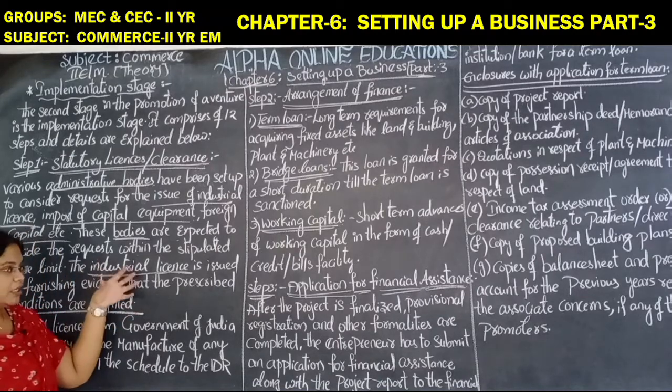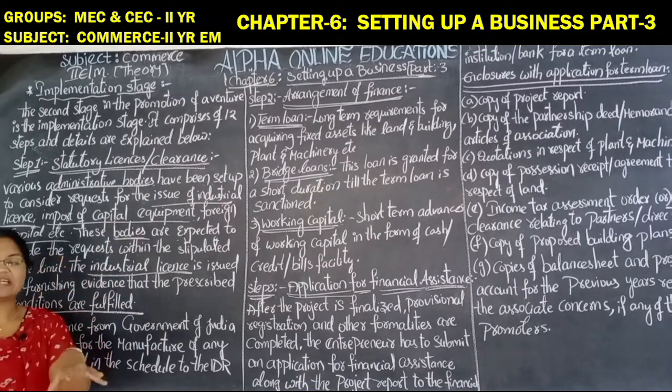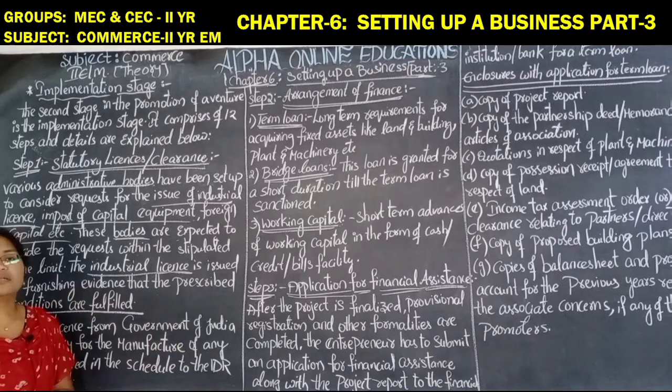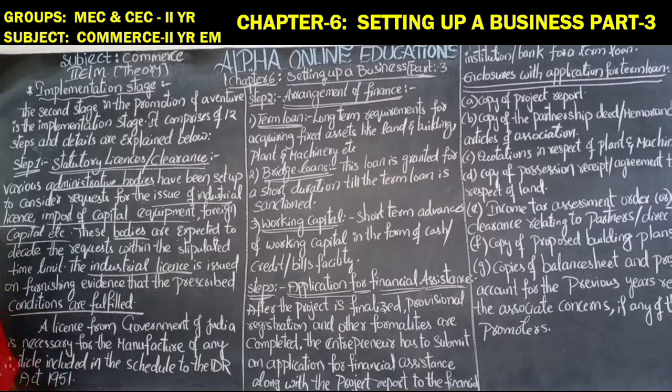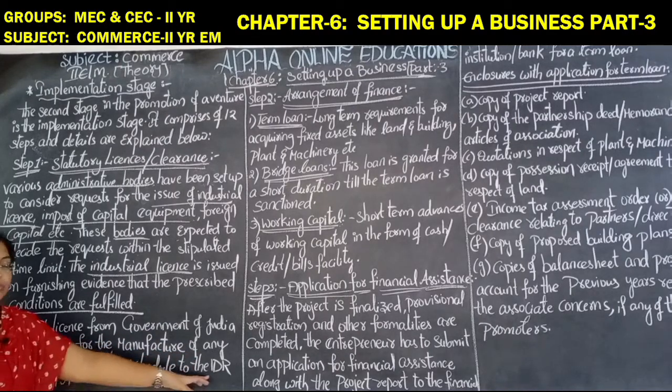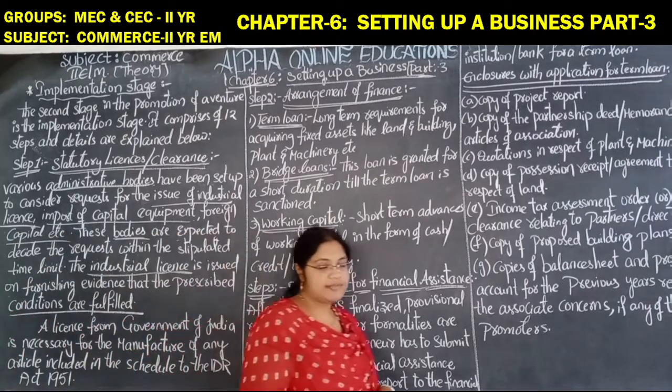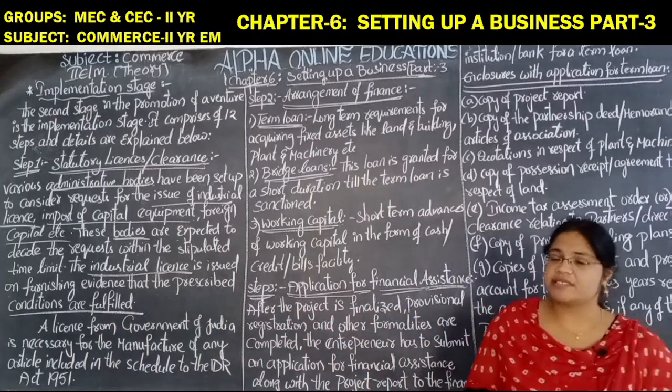If these administrative bodies issue that license, it means the entrepreneur has submitted everything, all the forms required for sanctioning or issuing of the license and all the documents, completely fulfilled by the entrepreneur. A license from the government of India is necessary for the manufacture of many articles included in Schedule 2 of the IDR Act 1951. So in order to manufacture many things in India, a license is needed.